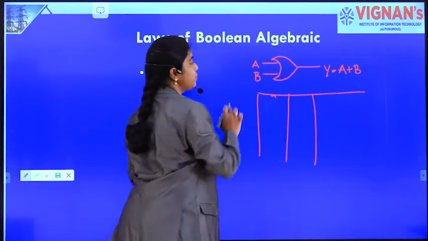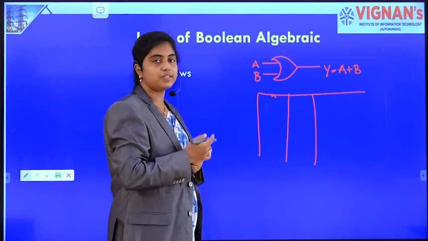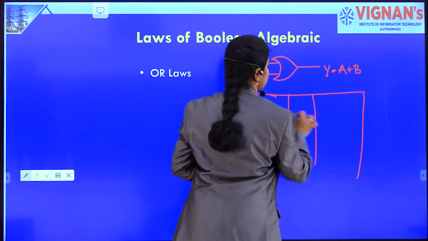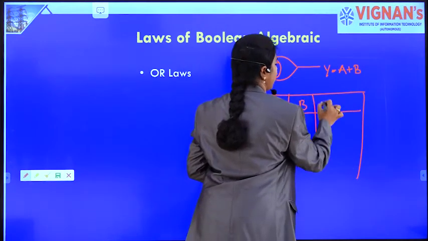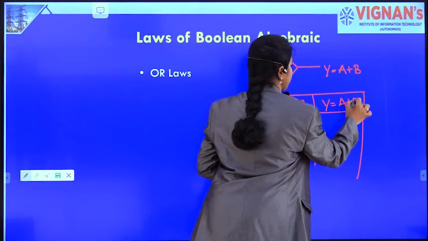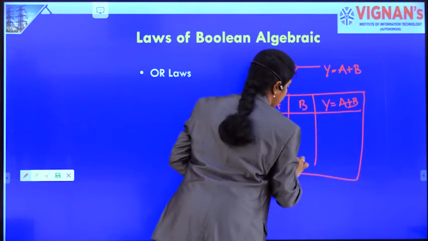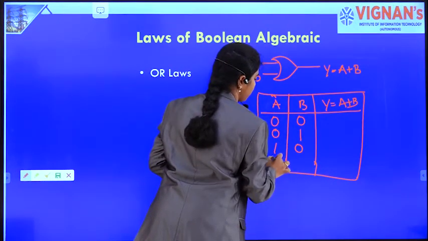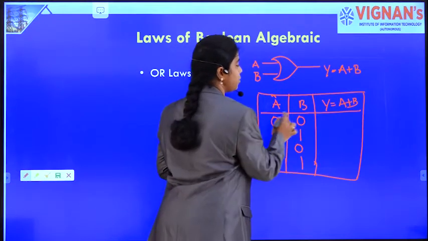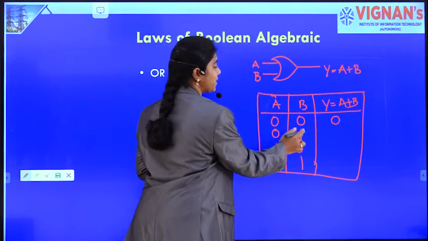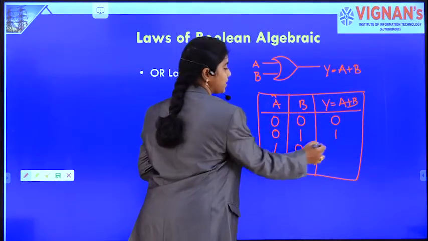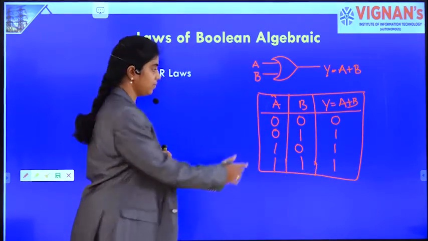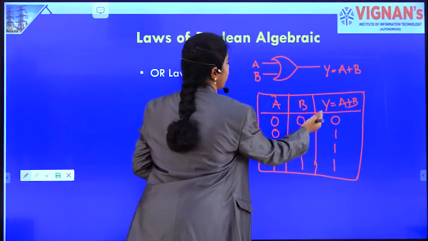Of course, there are 2 inputs, so 2 power n input combinations are possible. So 2 power 2, that is 4 input combinations. So inputs are A, B, and output is A plus B. Okay. And input combinations are 0 0, 0 1, 1 0, 1 1. For 0 0, 0 plus 0 is 0. 0 plus 1 is 1. 1 plus 0 is 1. And 1 plus 1 is 1. So this is the truth table of the OR gate.